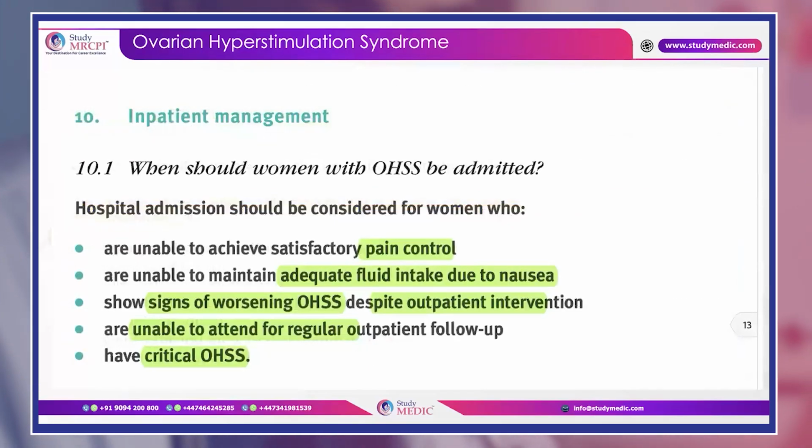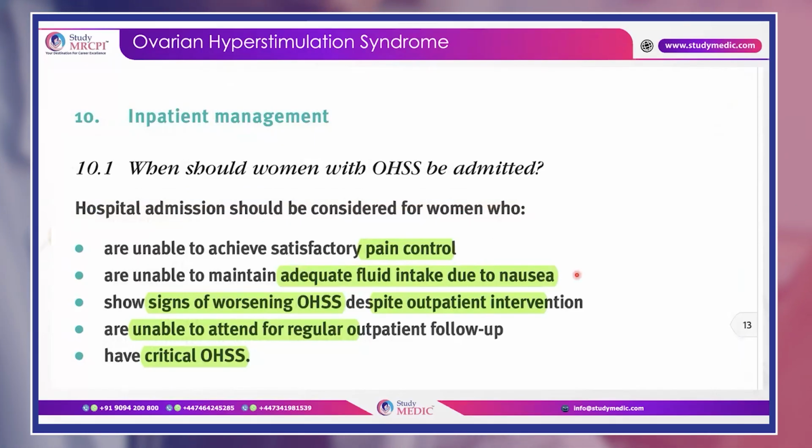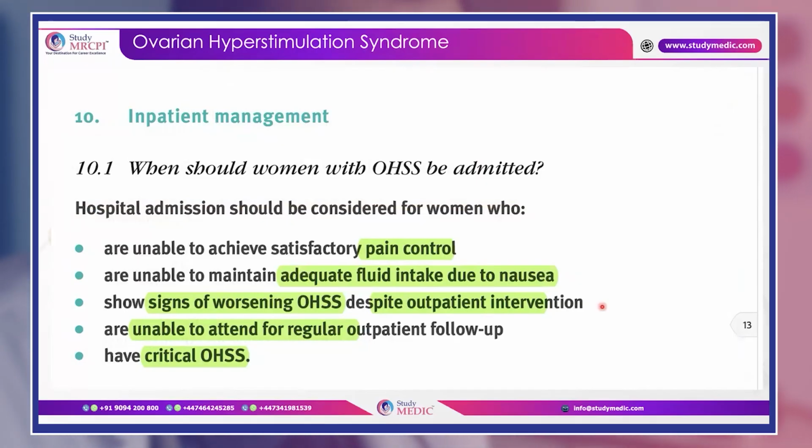So what is the criteria for inpatient? Unable to achieve satisfactory pain control, unable to maintain adequate fluid intake due to nausea, show signs of worsening OHSS despite outpatient intervention, unable to attend for regular outpatient follow-up, and have critical OHSS. So all these things are very, very important to be taken care of.